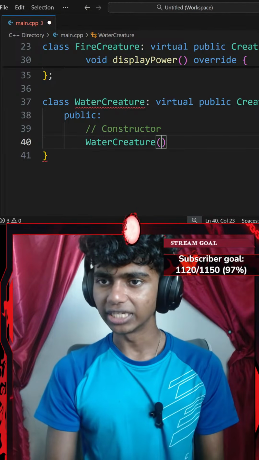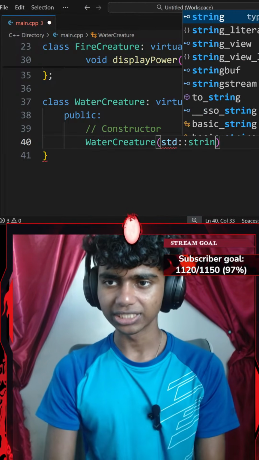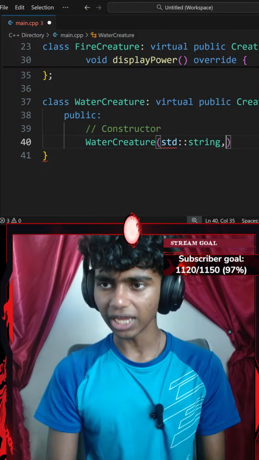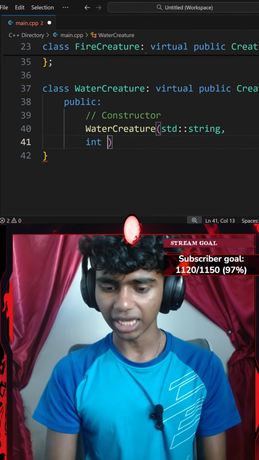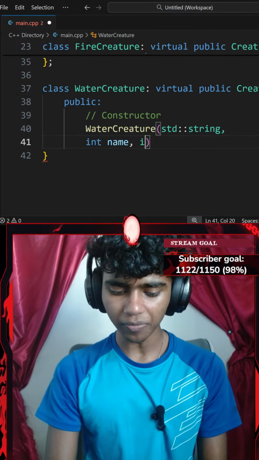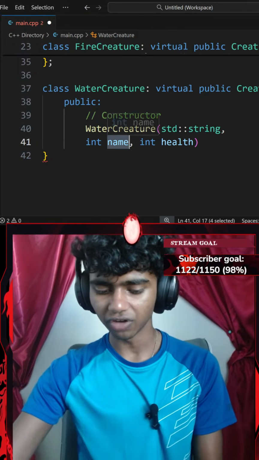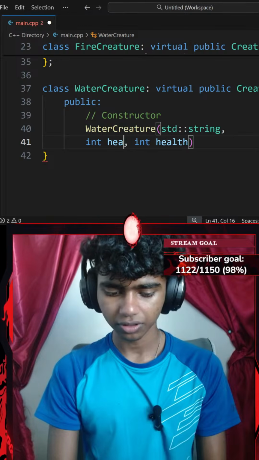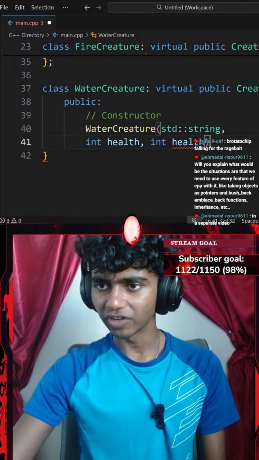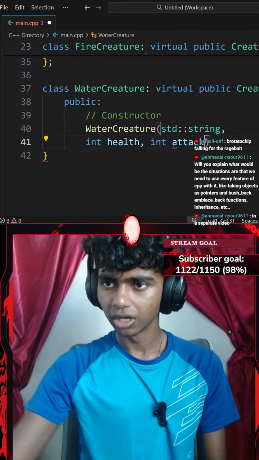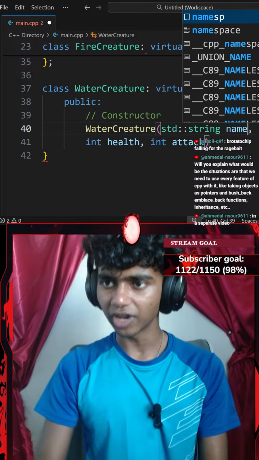Okay, that does have a few parameters. So I'll need a standard string parameter, and then an integer of health parameter as well. Standard string of name, integer of health. There we go, an integer of attack.